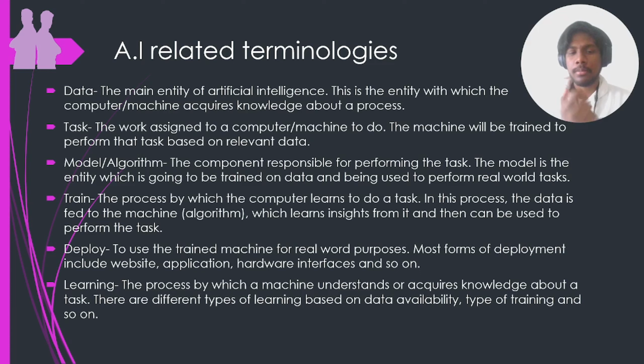And then deployment. Basically, you need to deploy the algorithm somewhere. ChatGPT has both a mobile application and a website. Tesla is like a hardware application, because there you don't have a website for how it works. Instead, the algorithms are deployed in the hardware. This is where robotics comes into play. AIoT, they say, artificial intelligence of things, so AI plus IoT integrated together. All these things come in there, about deployment. And finally, learning. We are going to talk about learning.